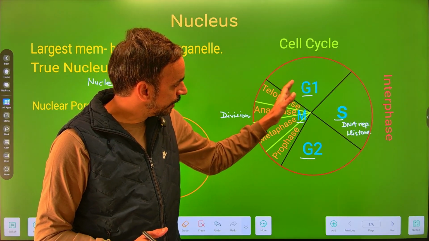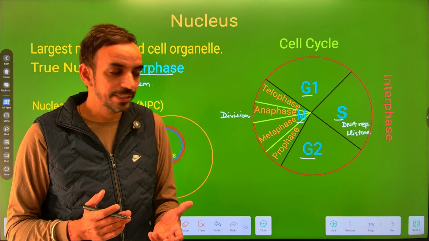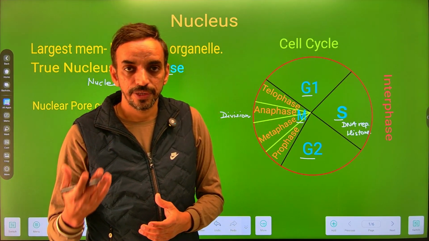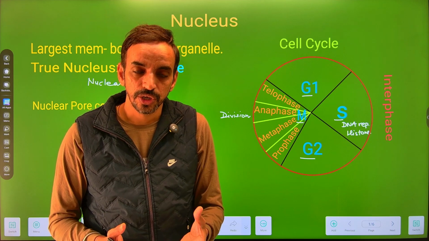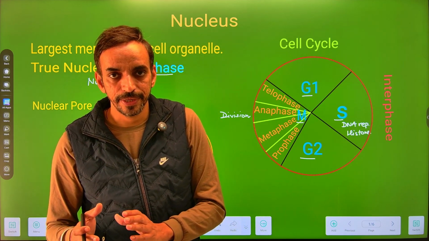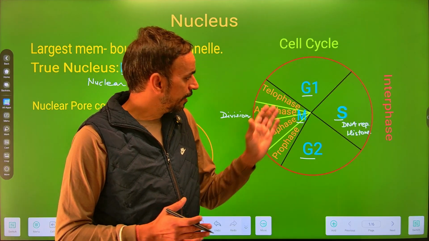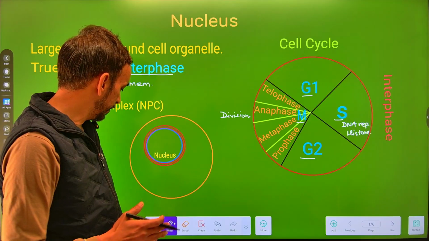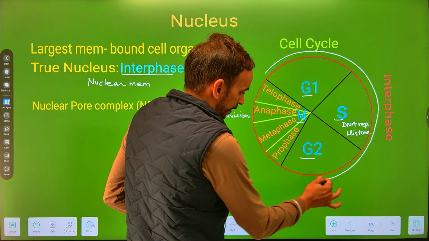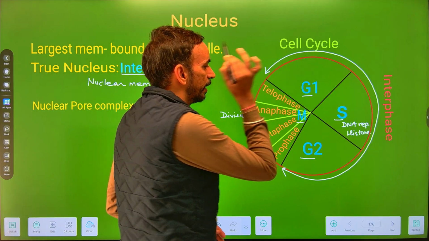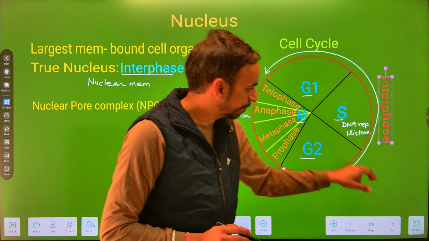Now during the G1 and G2 phases, the cell prepares itself for the division. That means checking whether all types of proteins required for the division are there or not, whether the DNA is replicated or not, whether the histone proteins are synthesized or not. There is a check for errors during the replication. All these processes occur within the G1 and G2 phases, and together the G1, S and G2 phases are called the interphase. This includes the G1, S and G2 phases. This is known as the interphase.